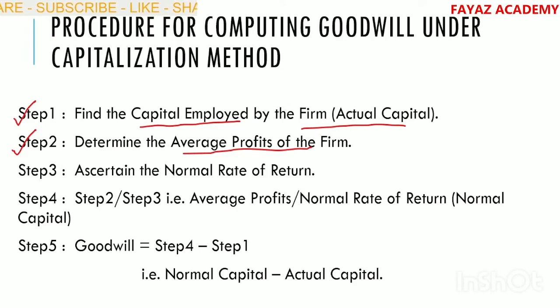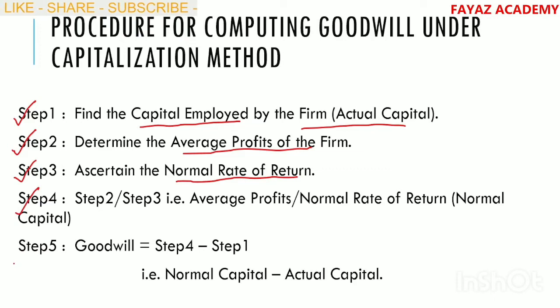Next, step number 3, ascertain the normal rate of return. Next, step number 4. Step number 4 means step number 2 divided by step number 3, that is average profits divided by normal rate of return. We arrive at normal capital. I have already discussed it. Average profits divided by normal rate of return, that is normal capital.